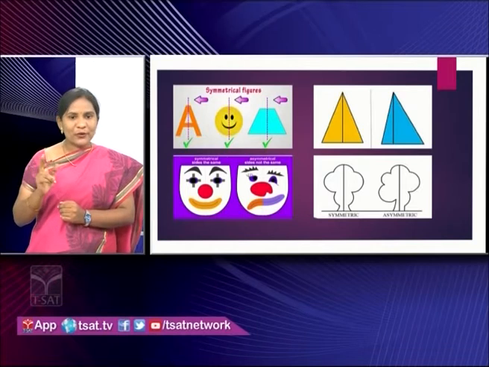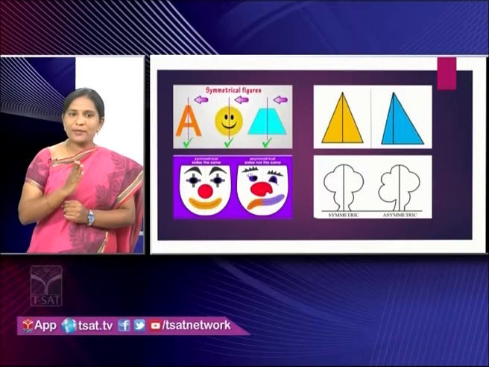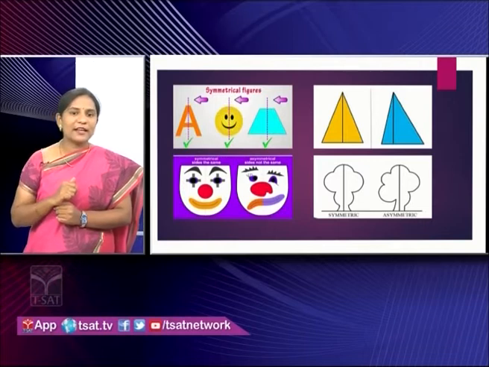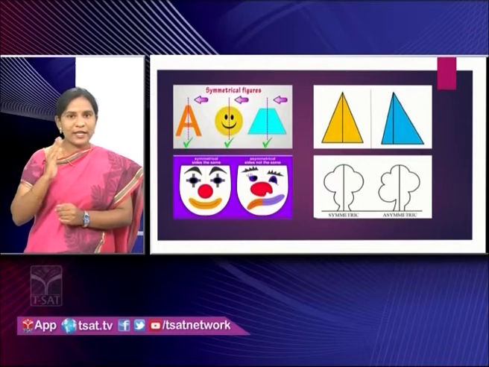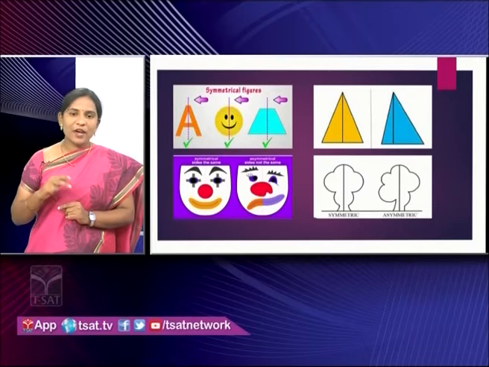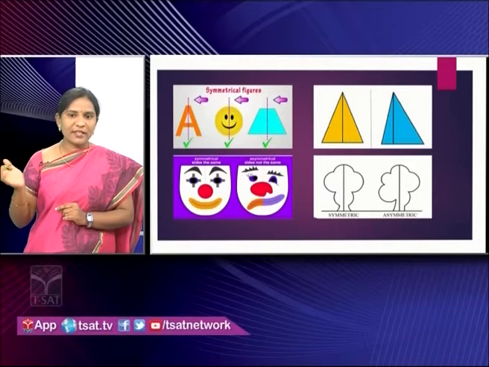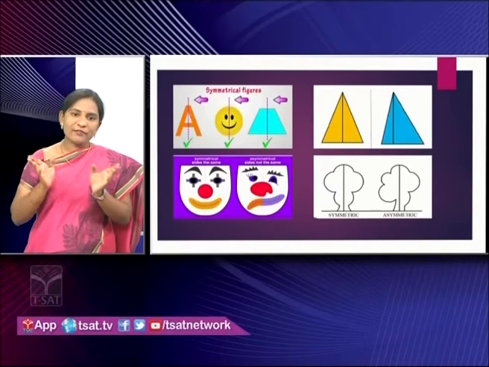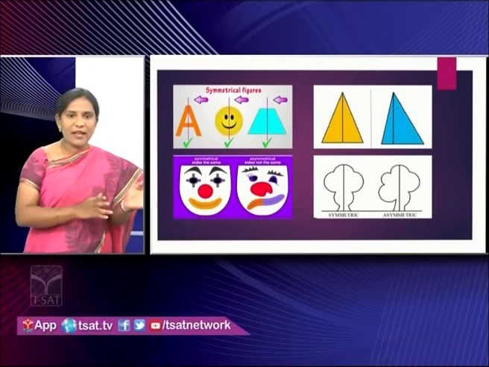Next we have 2 cartoon faces here. You can predict which one is going to be symmetrical and which one asymmetrical. The first one we can divide into 2 equal parts, so it is symmetrical in nature. The second cartoon face we cannot divide into 2 equal parts, so it is asymmetrical in nature. Next we have 2 tree diagrams here. The first is symmetric and the second one is asymmetric. So through the reflection process we can predict whether the molecule is symmetric or asymmetric.